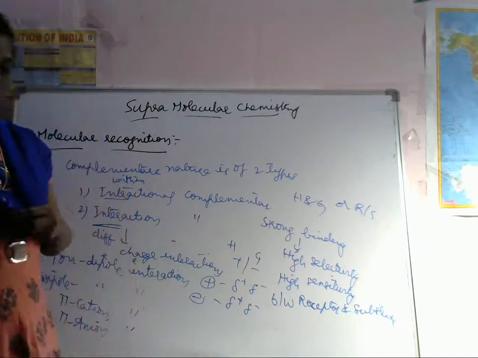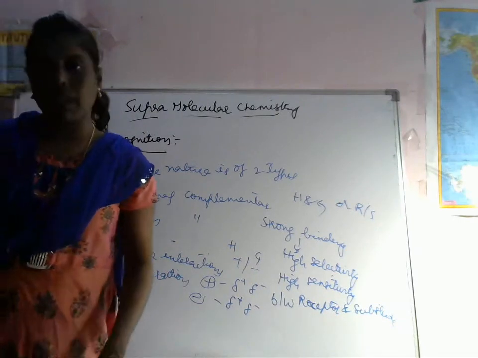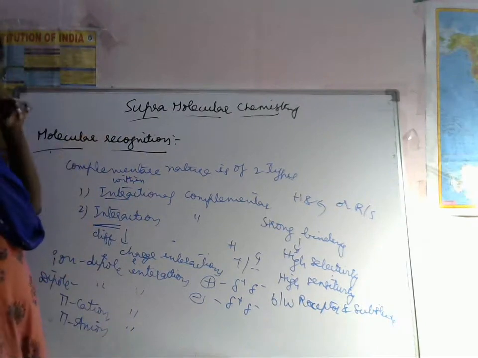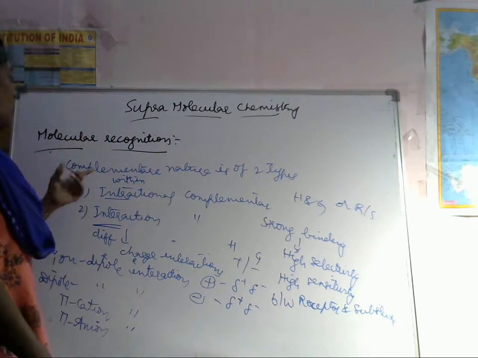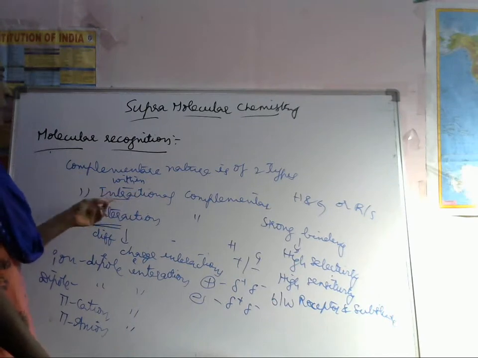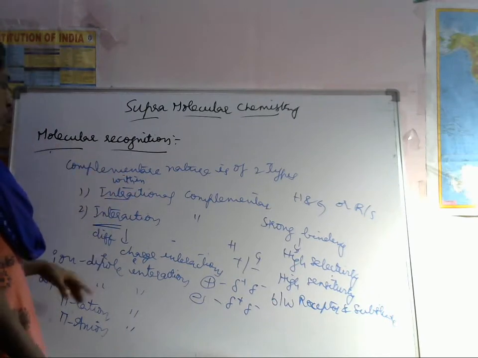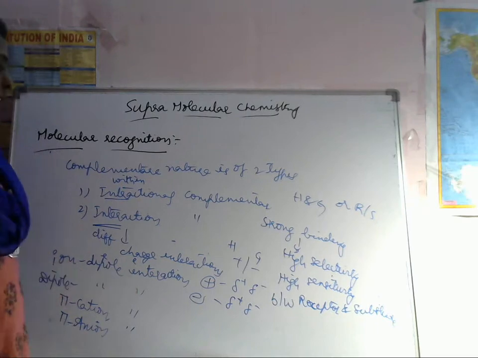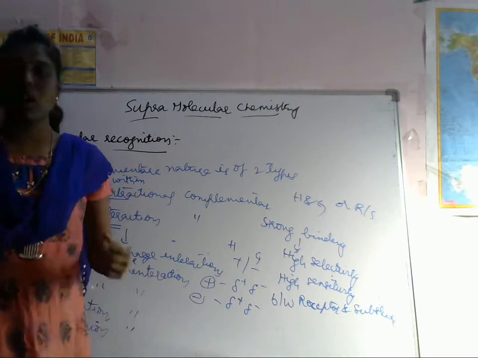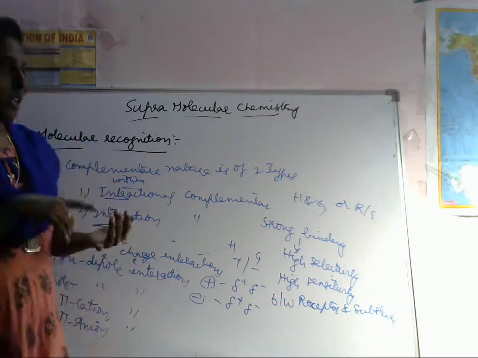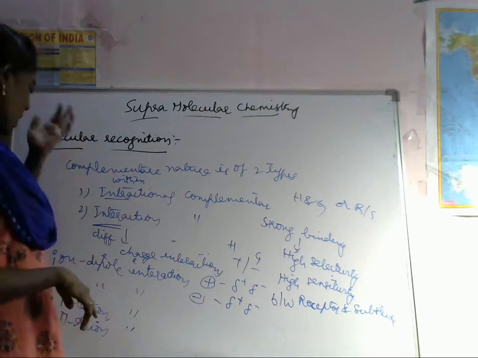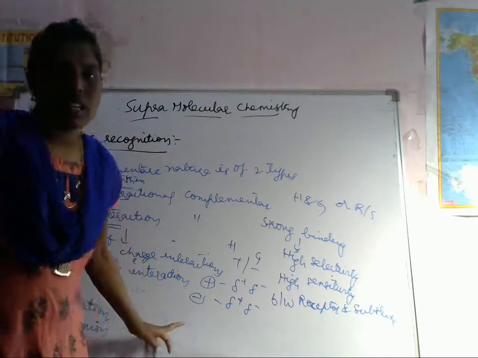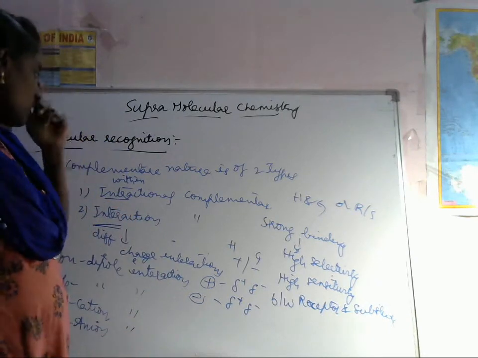In the next class, I will explain the lock and key mechanism. I hope you understand what molecular recognition is. Two types of complementarity are there: interactional and interaction. Charge interactions, ion dipole interactions, dipole interactions, pi cation interactions and pi anion interactions are there.